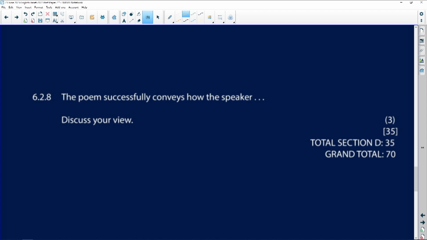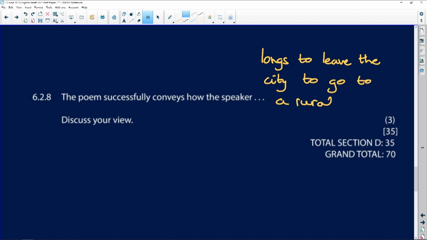The poem successfully conveys how the speaker longs to leave the city to go to a rural area. Discuss your view. Yes, I agree. No, I don't agree.